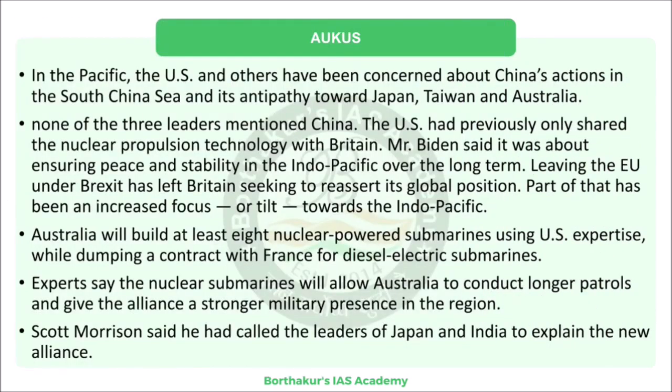Now let us come to Australia. Right, under this agreement, Australia is going to build at least 8 nuclear powered submarines. How are they going to build them? They are going to build them using US expertise in that domain. What happened here was, prior to this, Australia made an agreement or a contract with France to purchase diesel electric conventional submarines which ran into billions of dollars. Right, the price for that contract was billions of dollars.